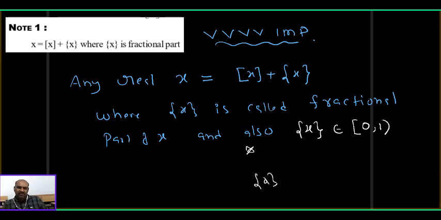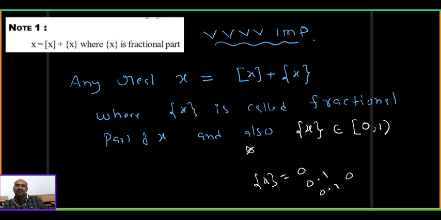Fractional part of x may be 0, or 0.1, or 0.2, up to 0.99999. But this value is never an integer. This value is never equal to 1 point something, never more than 1, I can say. So what is the meaning of that?